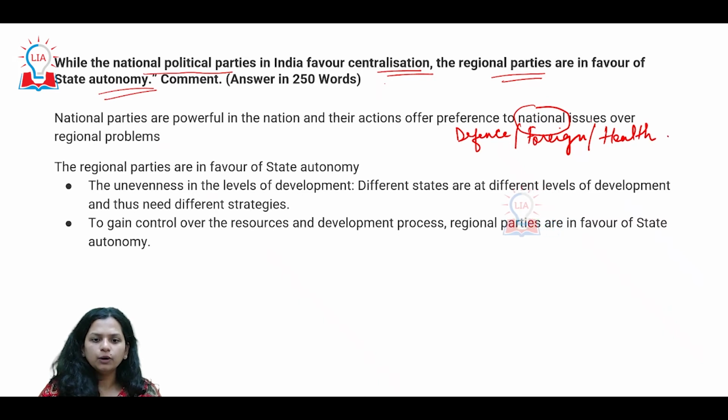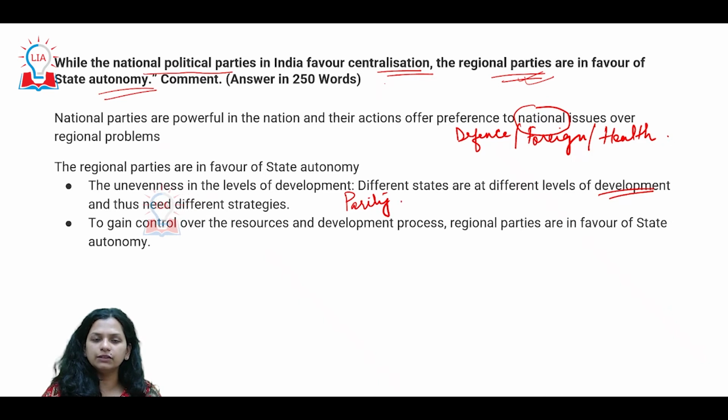Whereas when we speak of regional parties, they obviously have their clout in their respective states, so they would focus on the development which is required in the states. As it is, India has lopsided development, and that too development is of different kinds in various states. So we actually lack some kind of parity and uniformity.